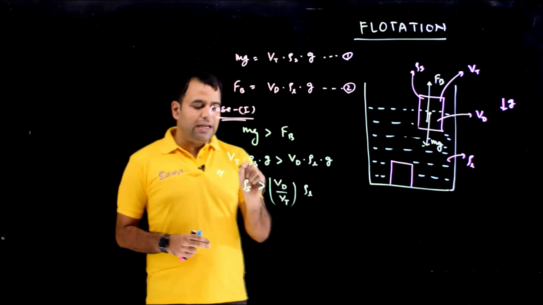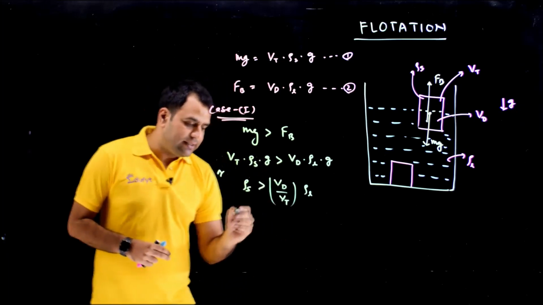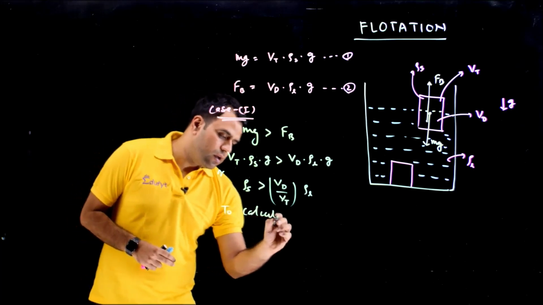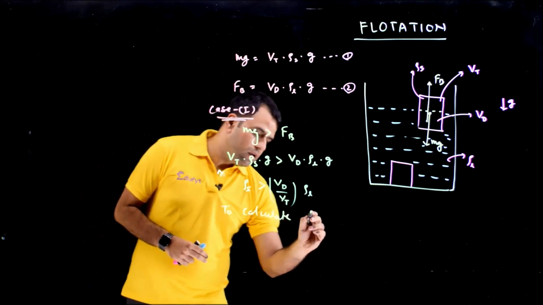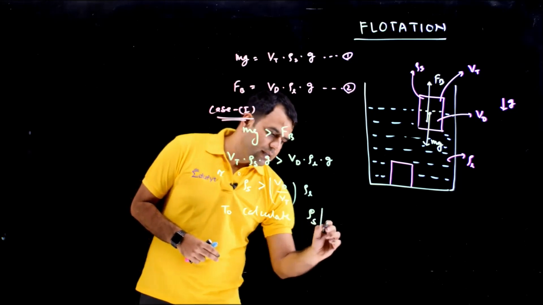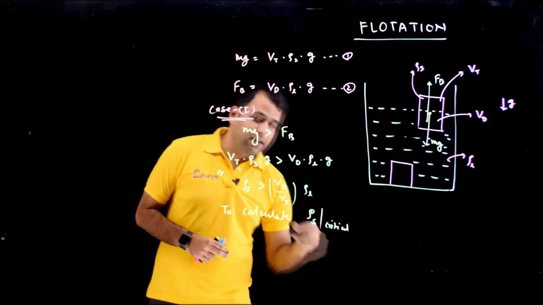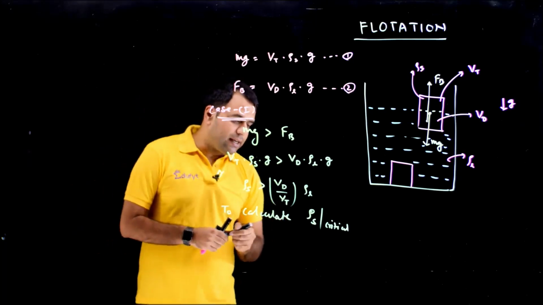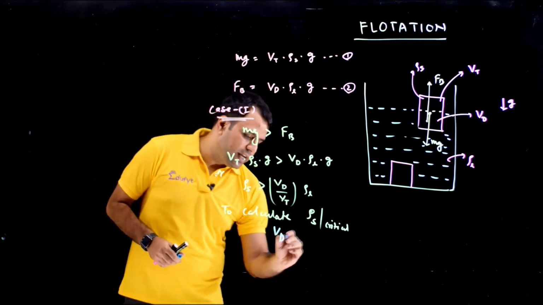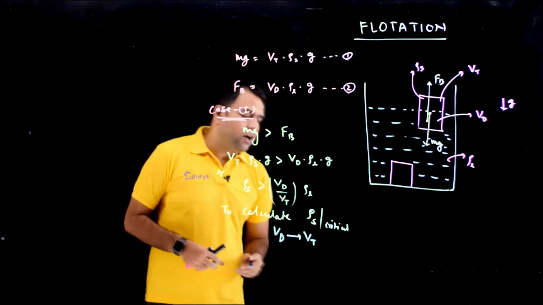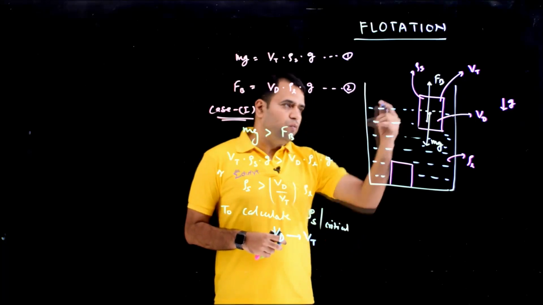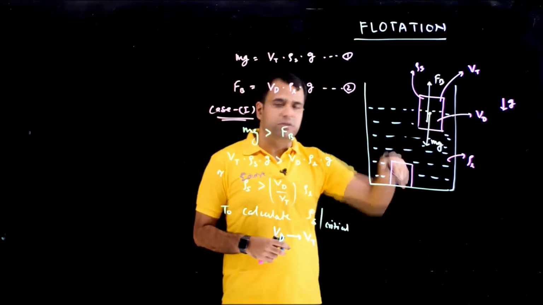So if I want to calculate the critical value of density, rho s critical, meaning when the body is actually going down, to calculate the critical value, the Vd will become Vt. The displaced volume will become the total volume, because when the body will be going down, the displaced volume will be equal to the total volume.